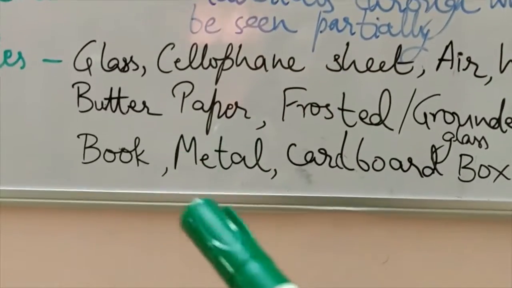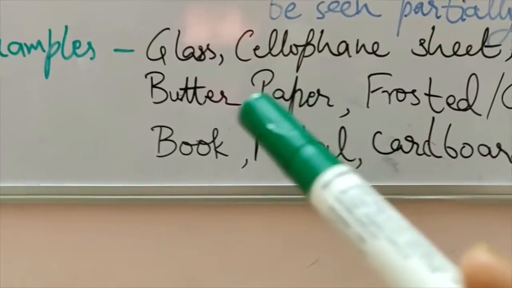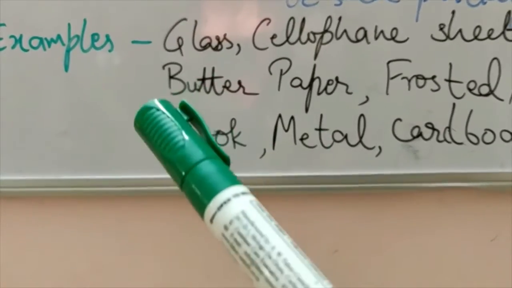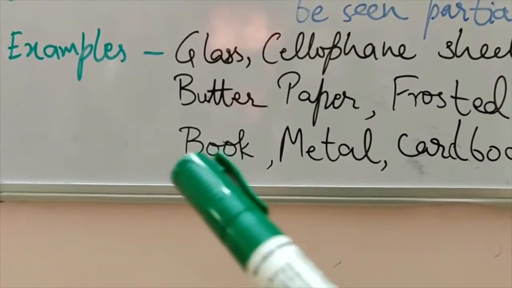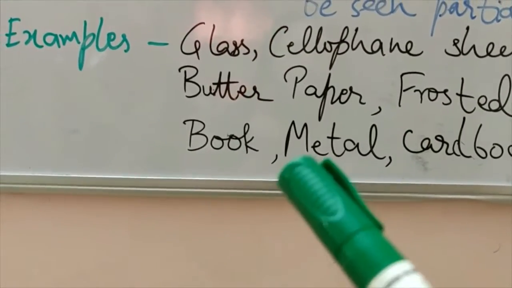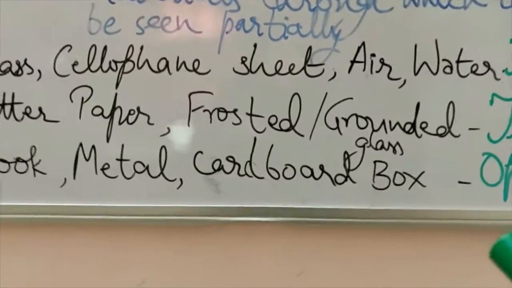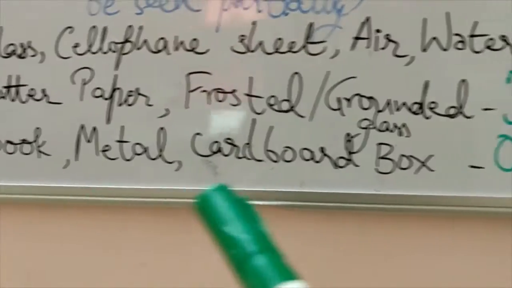Through a metal box or metal plate you will not be able to see anything. In the same way, if you keep a book, you will not be able to see across it, even if a light source is there in front of it or on the back side of it. So these book, metal, cardboard box, these all are opaque materials.